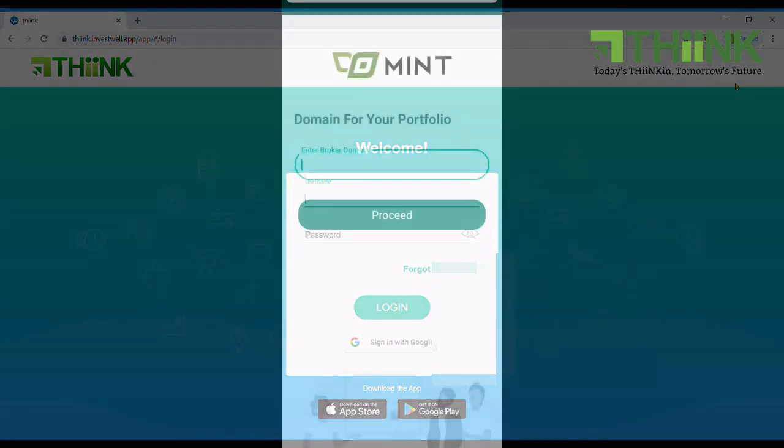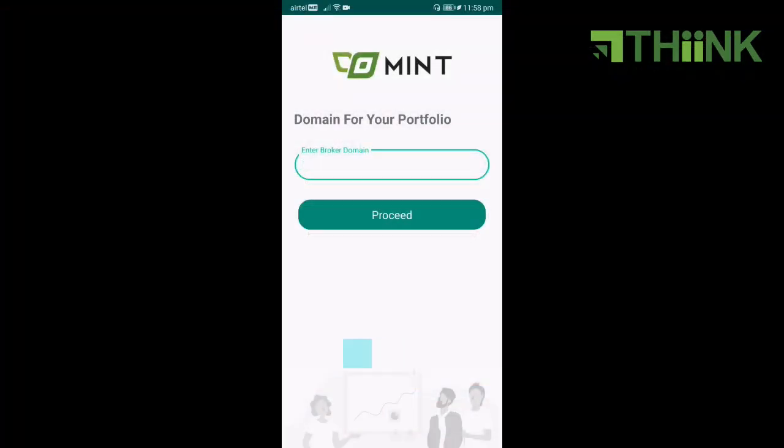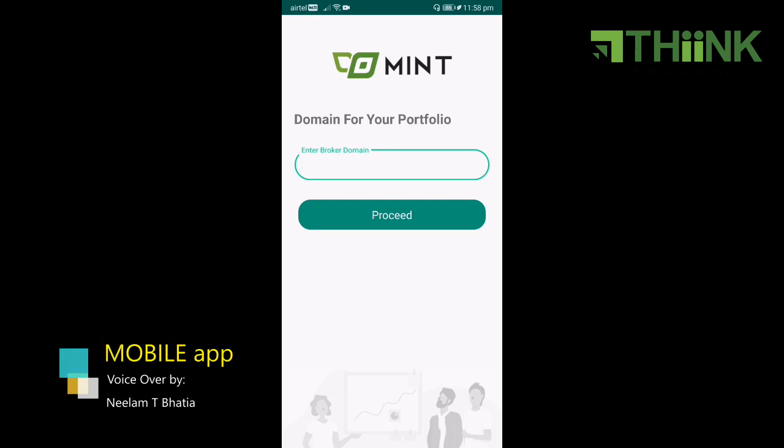Over to the mobile app now. During this lockdown phase, take this opportunity to bring forward an app that helps you track your investments at the tip of your finger, anytime, any place and anywhere. Welcome to Mint. Once you log into the platform, all your investment and insurances routed through us will reflect under this app.